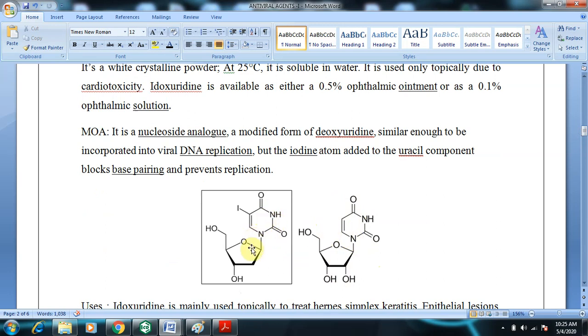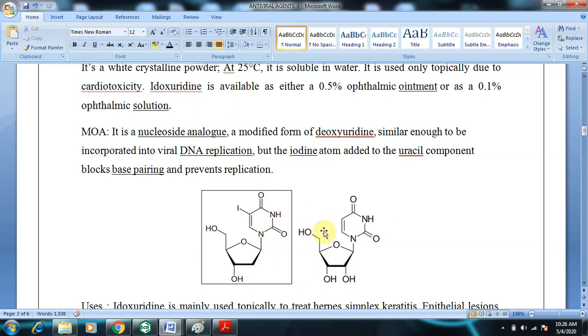Here, as you can clearly see, there is a substitution of iodine at this position on the pyrimidine ring. As you know, this is a pyrimidine ring, with nitrogen at 1 and 3 positions. If these are taken as 1, 2, 3, 4 for the numbering, then the sugar positions should be taken as 1 dash, 2 dash. So at 2 dash you have a missing hydroxy group, whereas it is very much present in the case of uridine. These are the structural differences which can be observed between uridine and the drug idoxuridine.